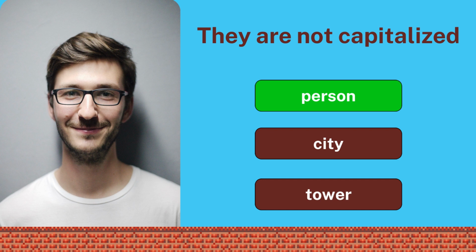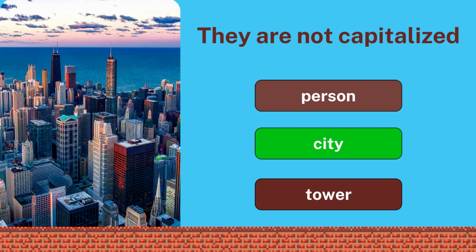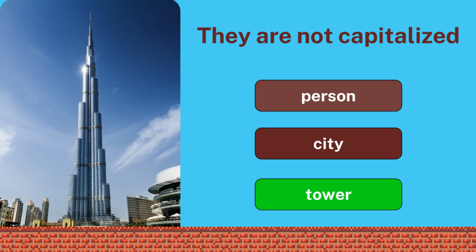Person is a common noun, and it's a category. City is also a category, and we don't capitalize it. Tower is a common noun, and it's a category, and we don't capitalize it.